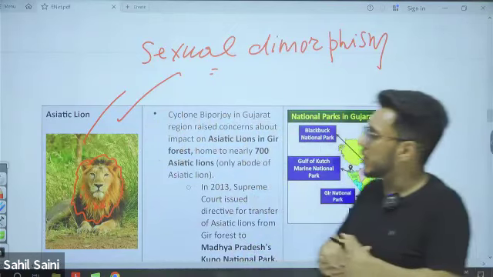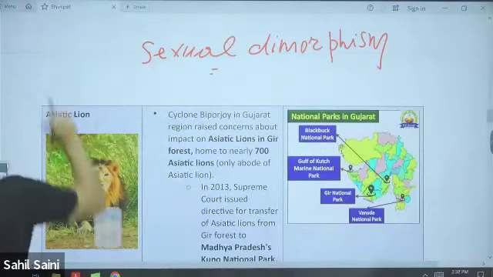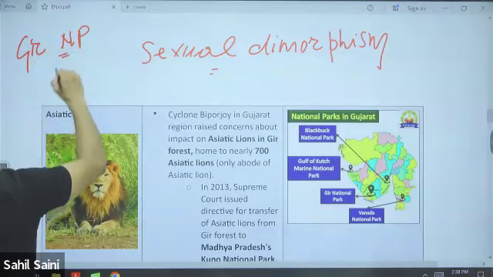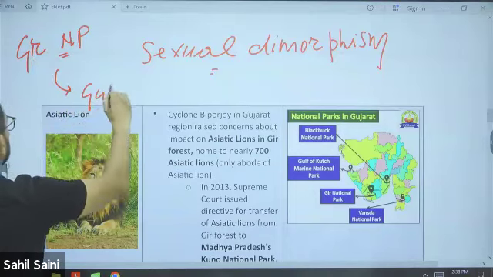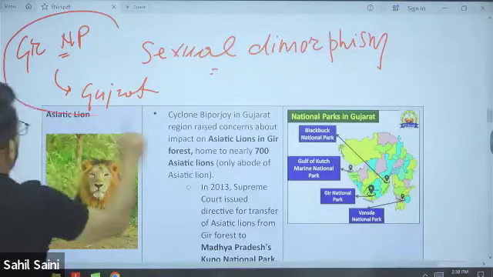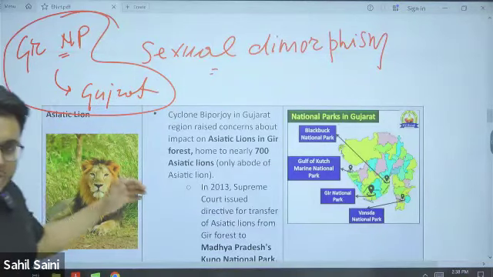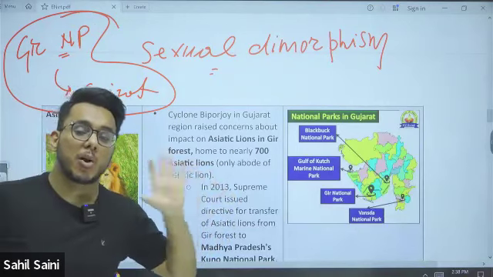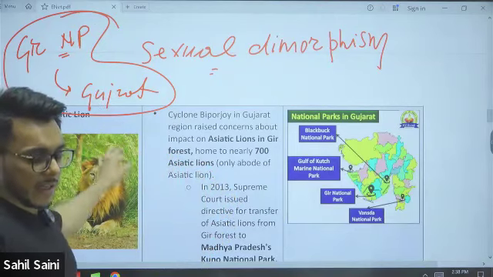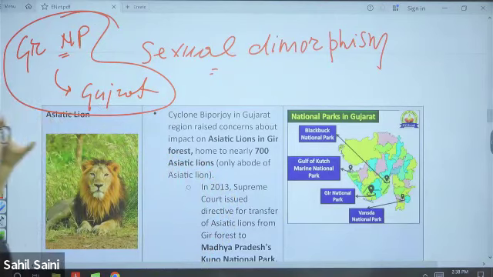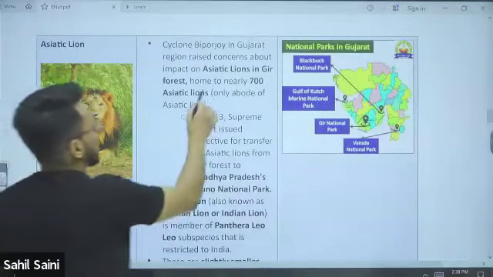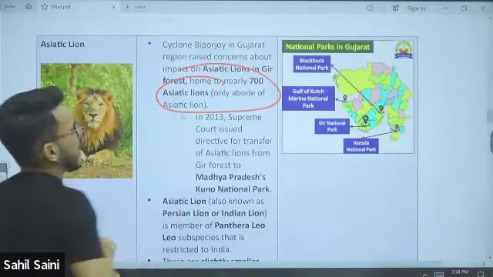Now, when we talk about Gir National Park, Gujarat is the only place where the Asiatic lion, also sometimes called the Persian lion, is found in its natural abode. Gir National Park is the only natural abode of the Asiatic lion.